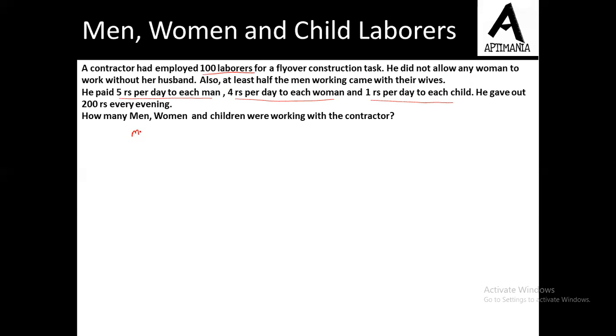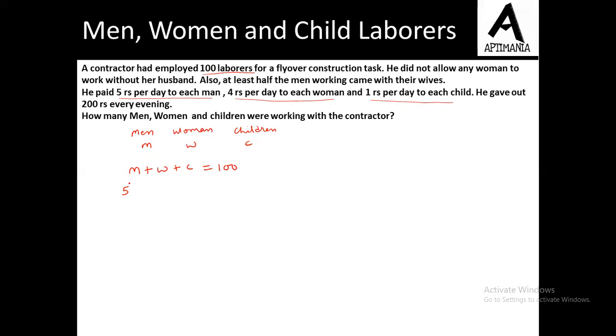So let us assume the number of men to be M, that of women to be W, and that of children to be C. Now the first equation is that the total of all the three must be equal to 100, as they were a total of 100 laborers, and the second information is regarding their payment.